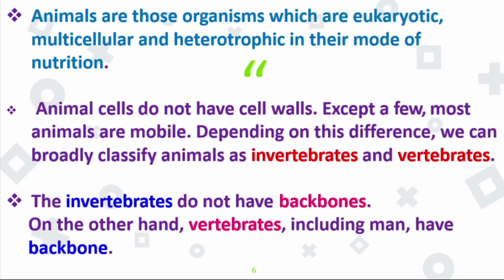Except a few, most animals are mobile. Depending on this difference, we can broadly classify animals into major categories: invertebrates and vertebrates. The invertebrates do not have a backbone. Because they are without a backbone and vertebral column, we call them invertebrates. On the other hand, vertebrates, including man, have a backbone. In human beings, the vertebral column is what we call the backbone. So the kind of animal with a backbone present, we call vertebrates.